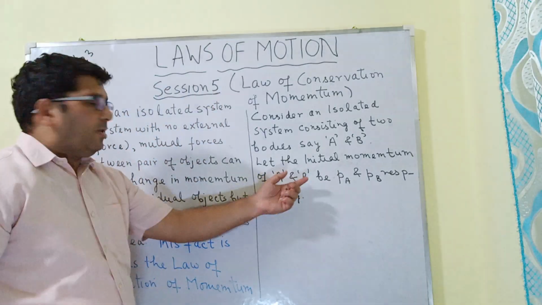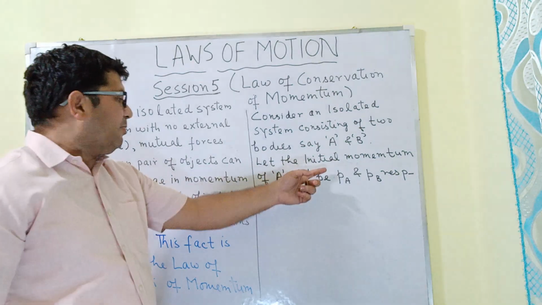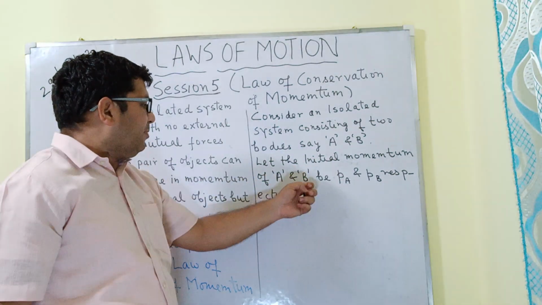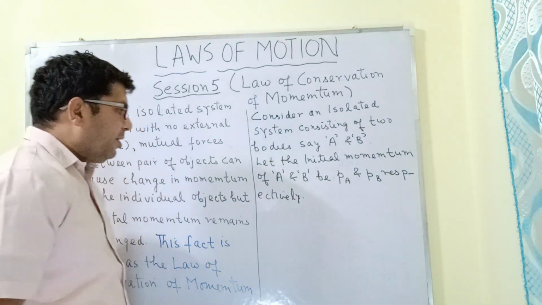So I have considered the initial momentum of the body A as PA and the initial momentum of the body B as PB.